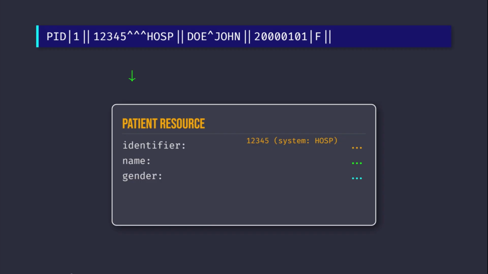PID 5 maps to the human name element, requiring careful handling of components like family name and given names. Ensure that administrative gender PID 8 is mapped using the FHIR code system, translating V2 codes like F, M, O to female, male, and other, respectively.